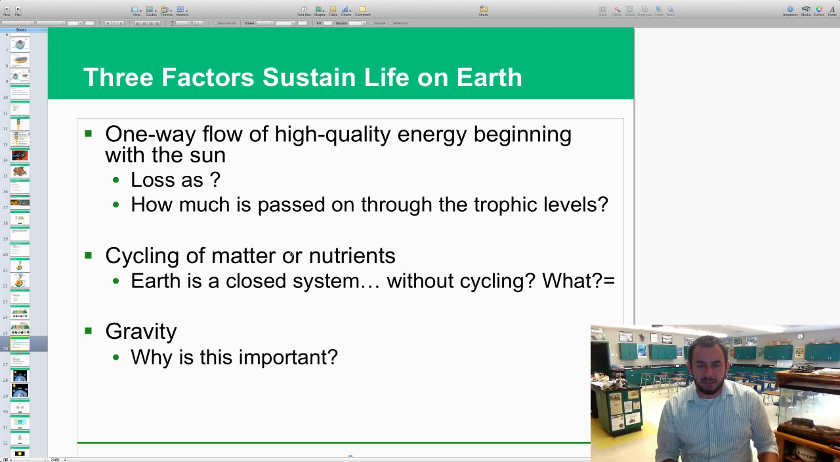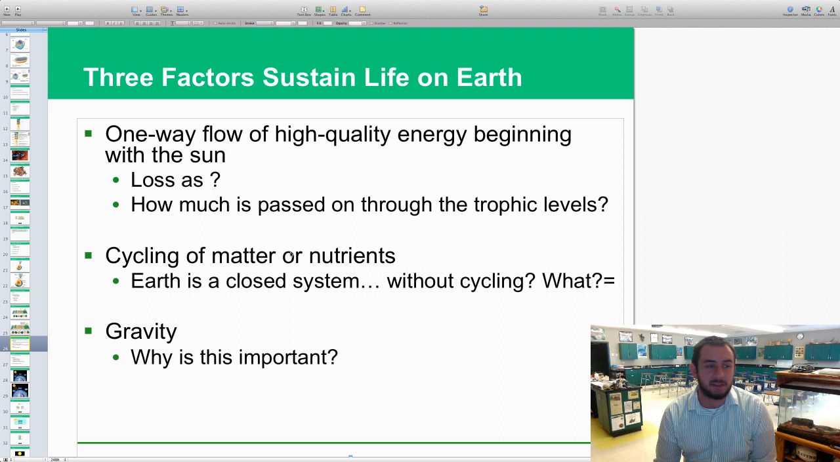Cycling of matter or nutrients. Earth is a closed system. Without cycling, the Earth wouldn't really sustain life at all. It would be kind of just, we live for a little while and then we die and then nothing else happens. So that would be kind of a bad thing if the cycling of matter and nutrients did not occur.